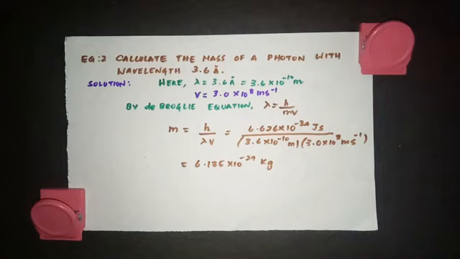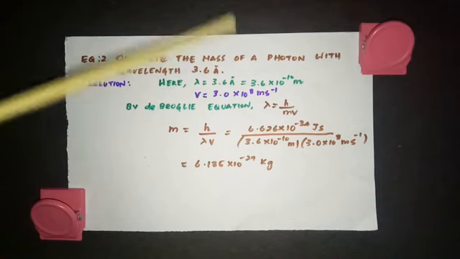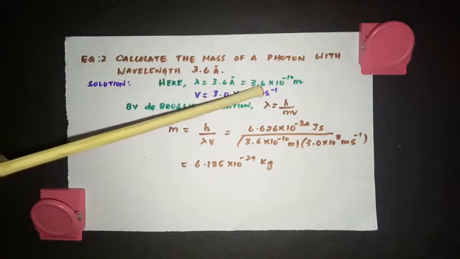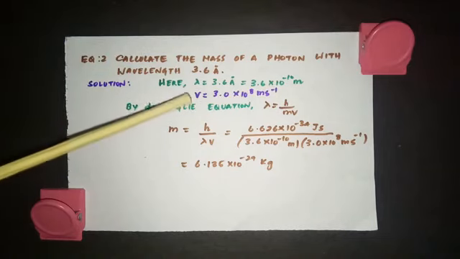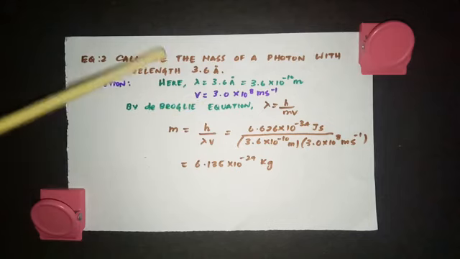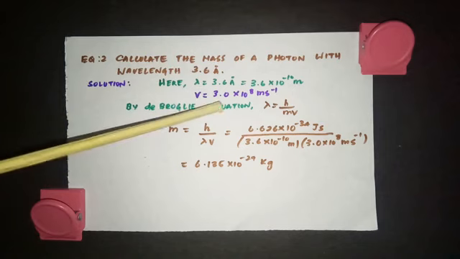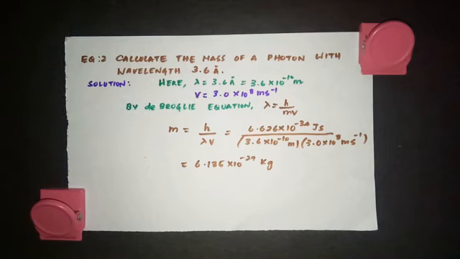Calculate the mass of a photon with wavelength 3.6 angstrom. So here wavelength is given, lambda is equal to 3.6 angstrom, and just now I told you 3.6 into 10 to the power minus 10 to convert it into meter. Velocity, we are talking about photon, which is light. What is the velocity of light? 3.0 into 10 to the power 8 meter per second.